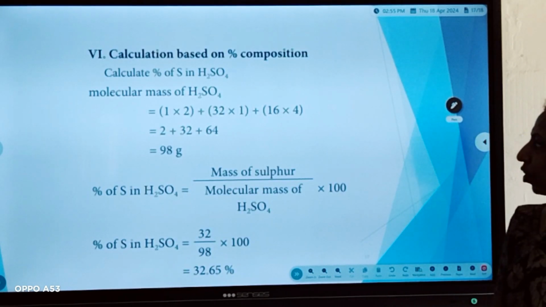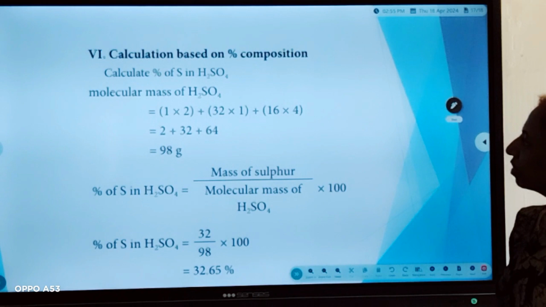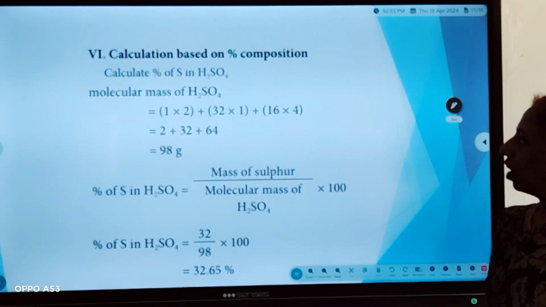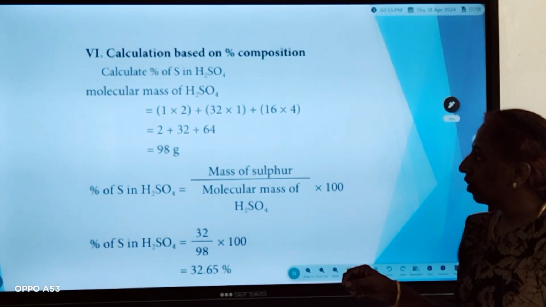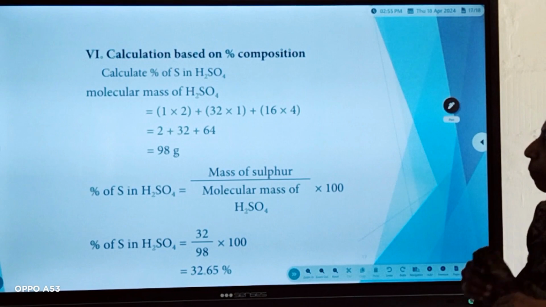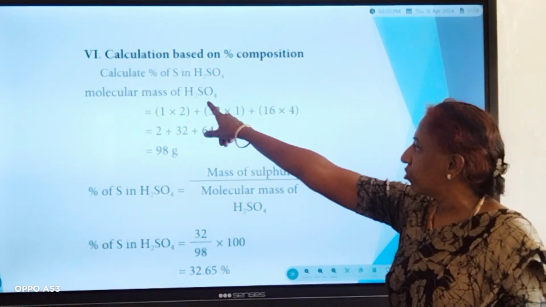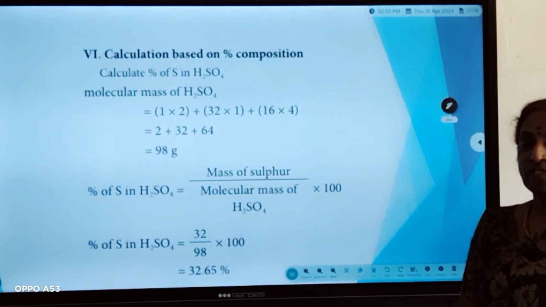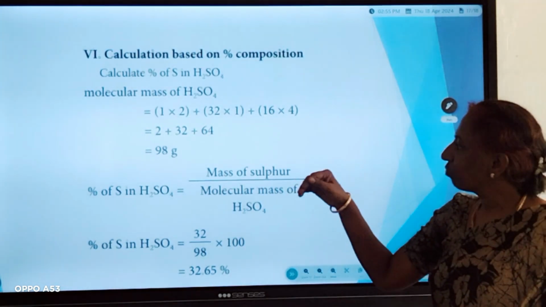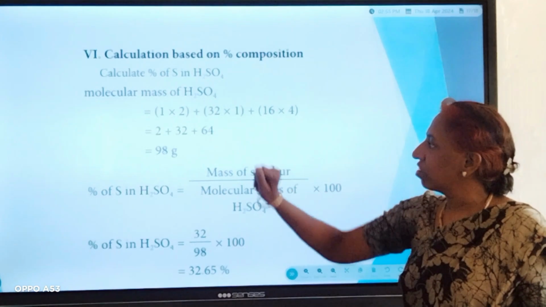Now we are going to calculate percentage composition for sulfuric acid. First, we calculate the percentage of sulfur in sulfuric acid. First, we have to find the molecular mass of H2SO4. What is the molecular mass of hydrogen?